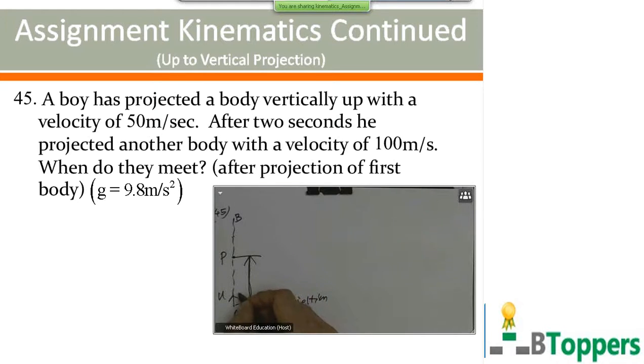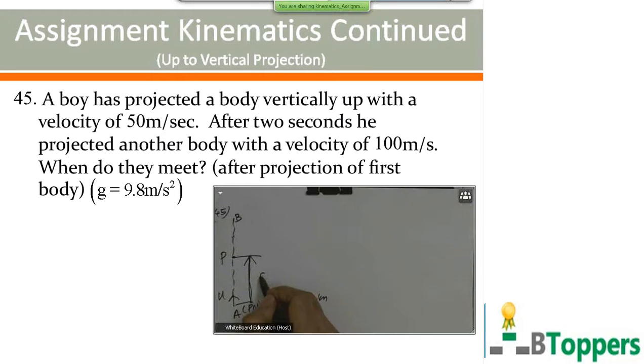That means the first body reaches the point P after T seconds, whereas the second body will be moving from A to P in T minus 2 seconds. Both the bodies will be at the same position P at the instant of collision.